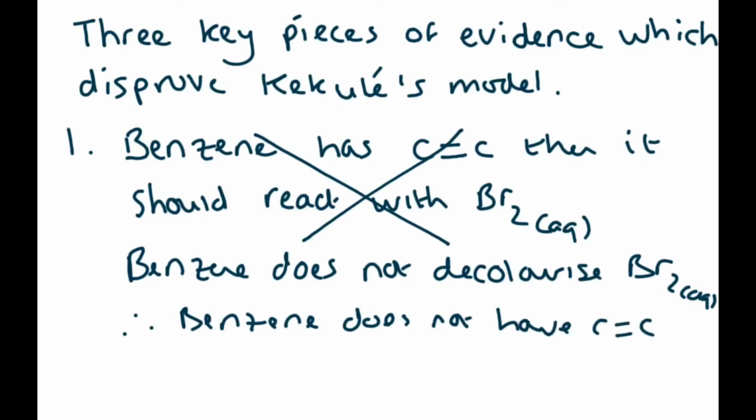But just to add a little extra, which you don't actually need to know, Kekulé then proposed a reason why it didn't decolorize bromine water. He proposed that there was a rapid equilibrium in place, where the carbon double bonds were moving around into new positions, and that's why bromine couldn't react with benzene. Anyway, that's one of the key pieces of evidence. Benzene does not decolorize bromine water because it doesn't have carbon-carbon double bonds.